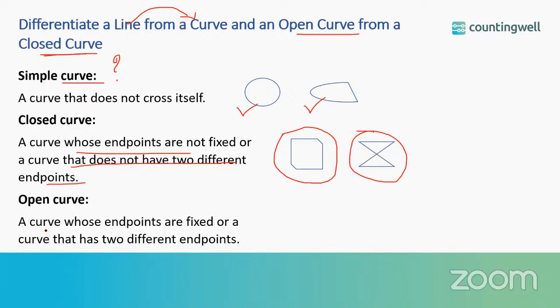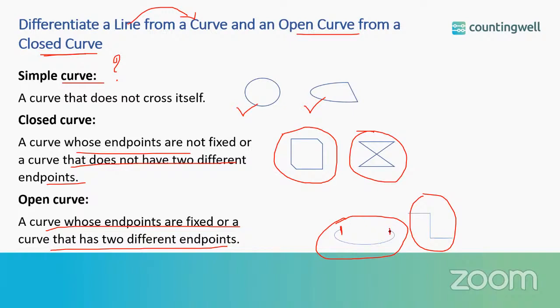What is an open curve? It is a curve whose endpoints are fixed, or a curve that has two different endpoints. For example, the one shown here. So here you can see there are two endpoints, 1 and 2. Same for the second figure, we have two endpoints.